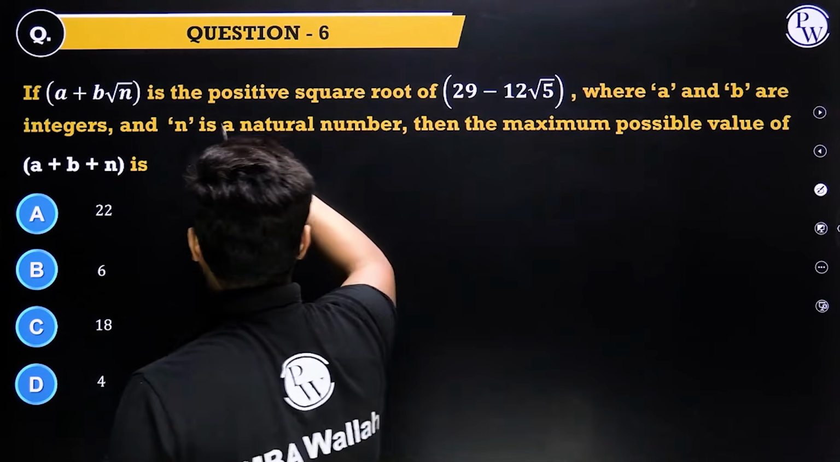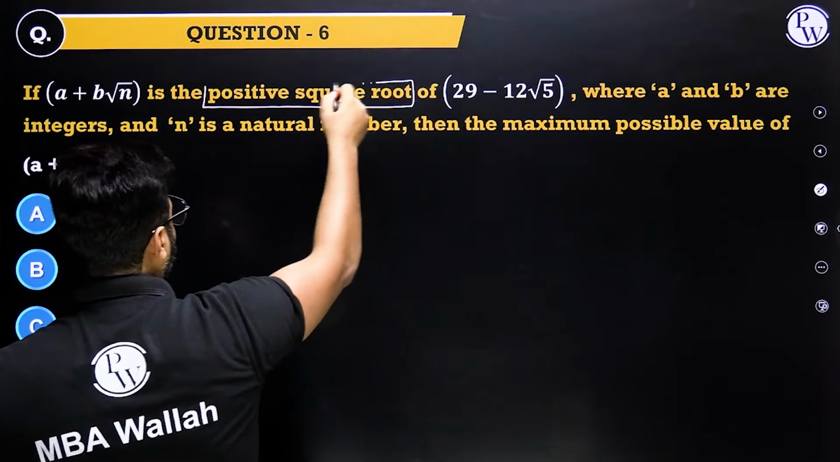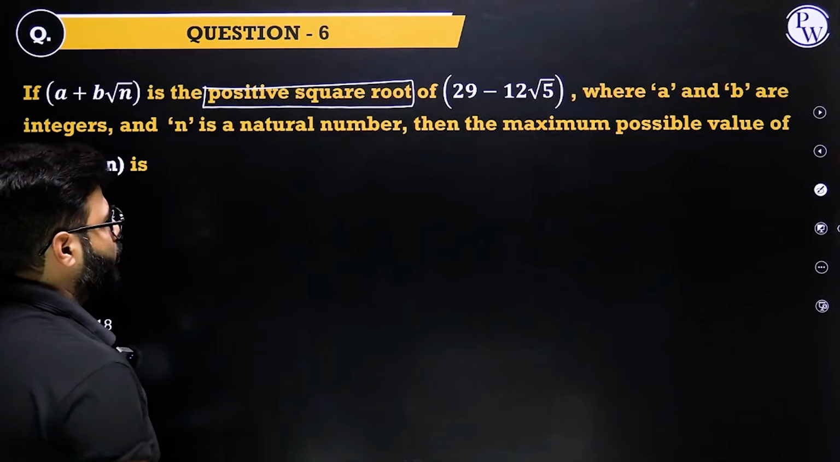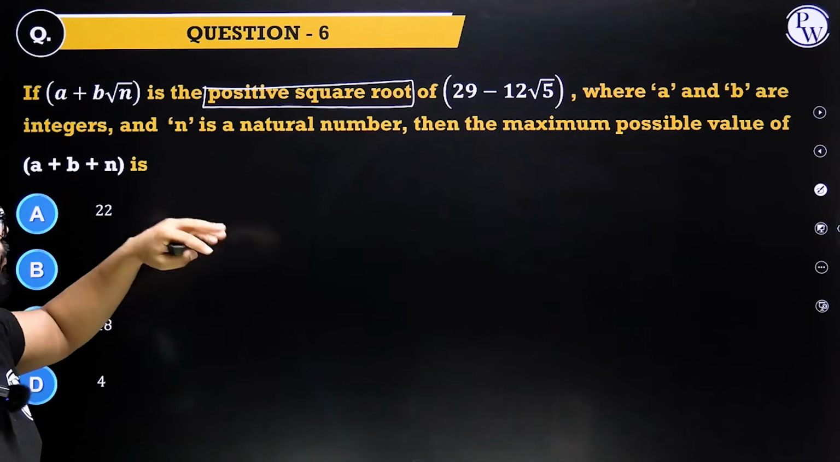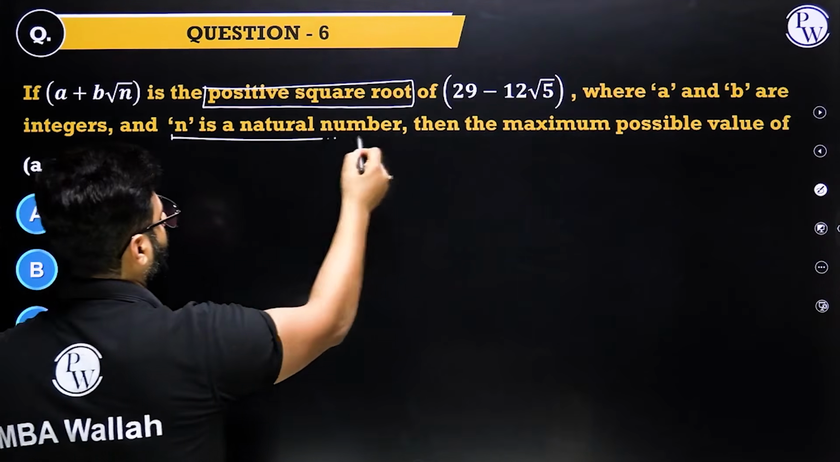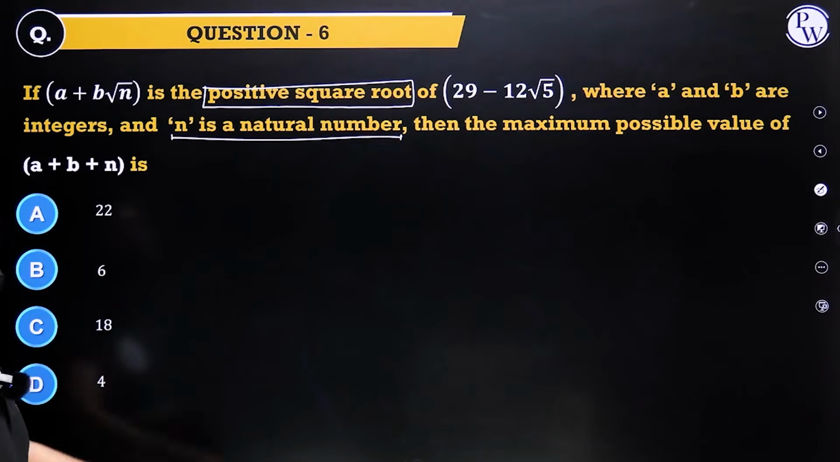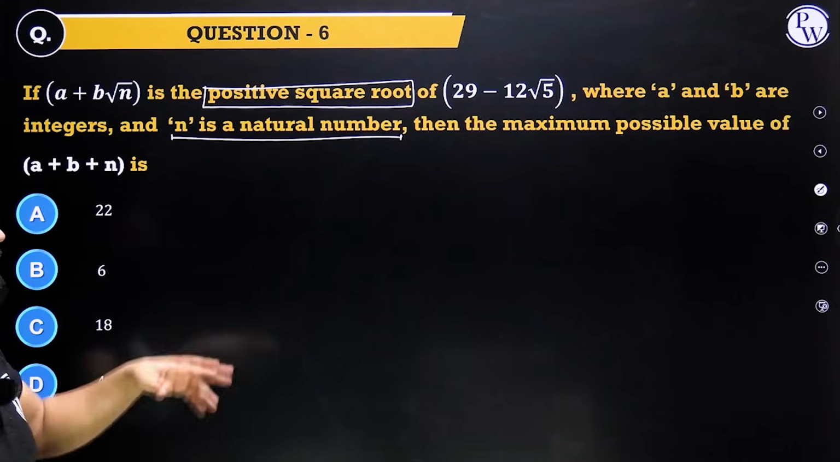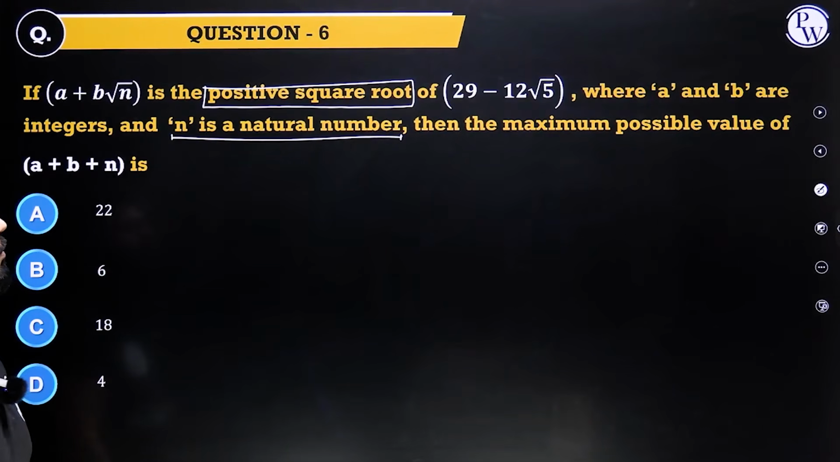If a plus b root n is the positive square root, very careful with this word, positive square root of this. Okay, let's solve this much, then we'll jump to all the things. Of course, a, b are integers, n is a natural number. That is also a very important thing, right? That means n is not 0. Fantastic. It cannot be negative. It is inside the root, else this becomes undefined or a complex number, which we know CAT does not ask us.